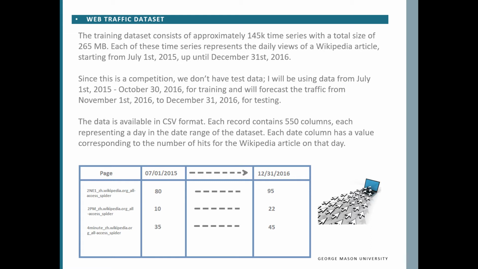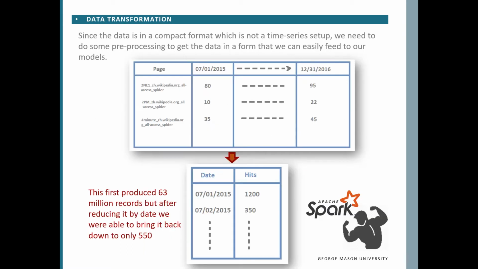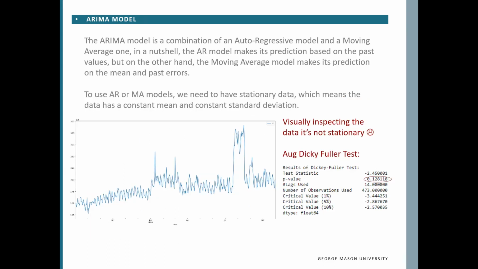As you can see here in the table, the data is in a compact format, which is not a time series setup, so we need to do some pre-processing to get the data in a form that we can easily feed to our models, which is a date and number of hits. Transposing the data produced 63 million records, but using Spark muscles, I brought the size back down to only 550 rows, after grouping the data back again by date. The data is now ready for our first model, ARIMA.